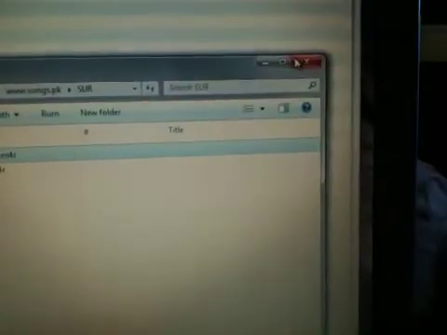Close your Windows Explorer and you can see the song appear on your ringtones for 28 seconds.